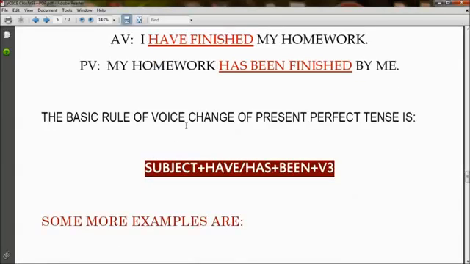The basic rule of voice change of present perfect tense is subject followed by have or has. As I told you, the usage of have or has always depends on the subject, just as with am, is, or are. Then it is followed by been, and then by V3, the third form of the verb or the past participle form of a verb.